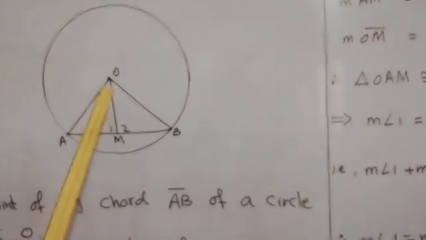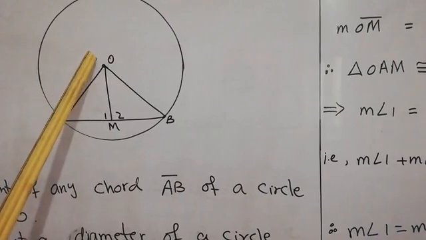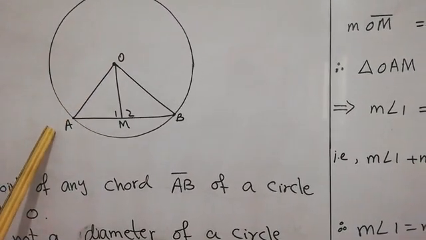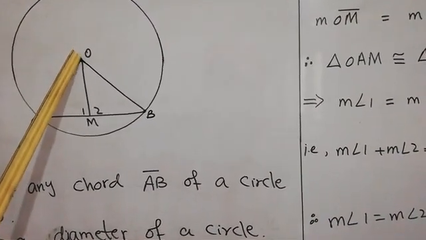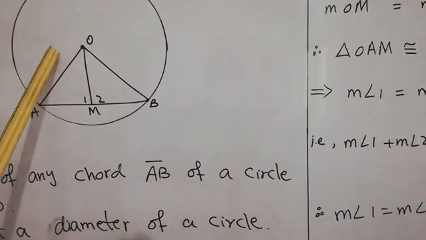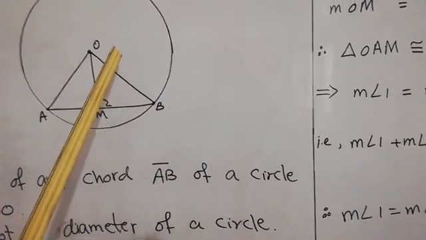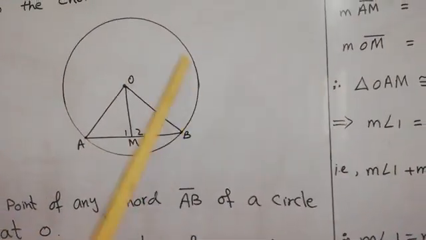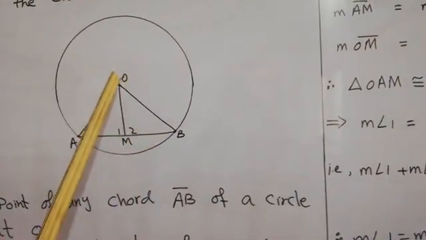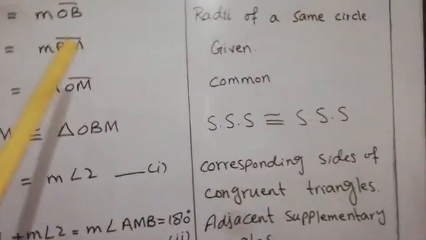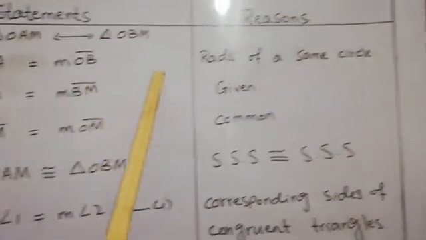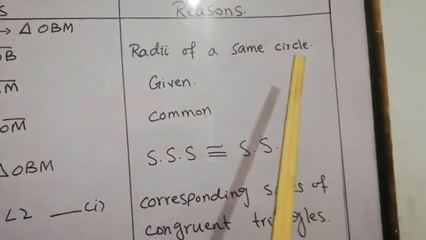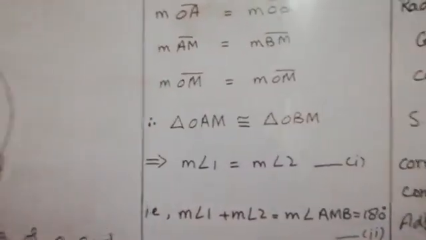Why? Because you can see that this is the distance from the center to the circumference, and this is also the distance from the center to the circumference. This is the radius and this is the radius. And I have told you in the definition of radius that all the radii of the same circle are equal in measurement. So that's why we can say that OA equals OB, because these are the radii of the same circle. The next thing is that AM equals BM.